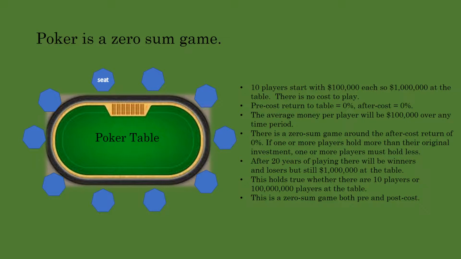It is an arithmetic certainty that if one or more win and hold more than their original $100,000, then one or more must hold less. Money at the table does not grow or shrink. In other words, there is a 0% rate of return and a 0% cost to the table. It is an arithmetic certainty that if one or more players' money grows at a positive rate, then one or more players' money must shrink. In arithmetic jargon, the after-cost rate of return is 0%, and any outperformance above 0% necessitates underperformance below 0% in an offsetting manner. I think this is rather intuitive.